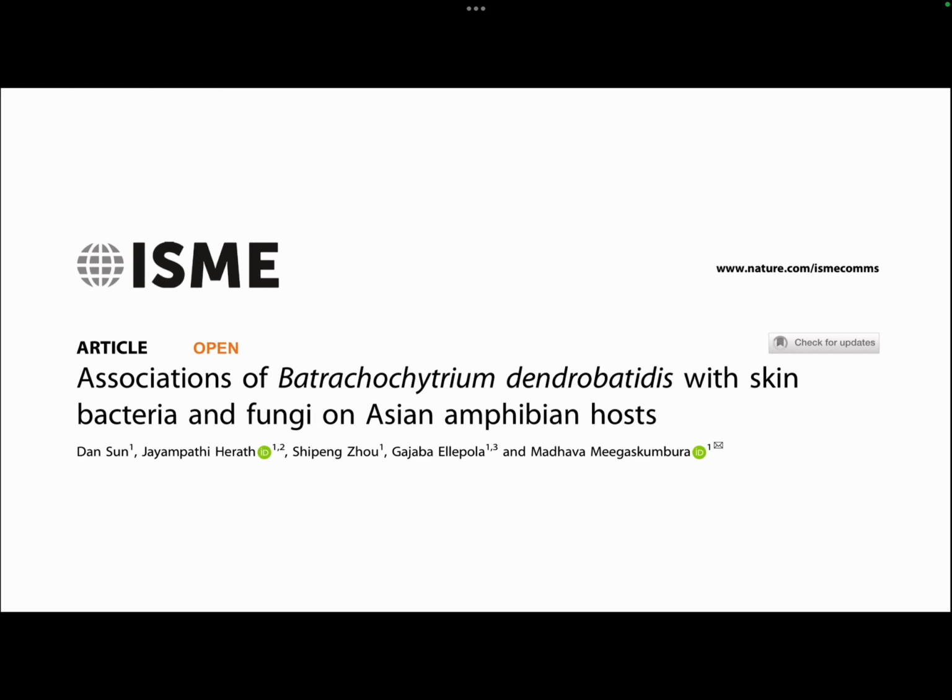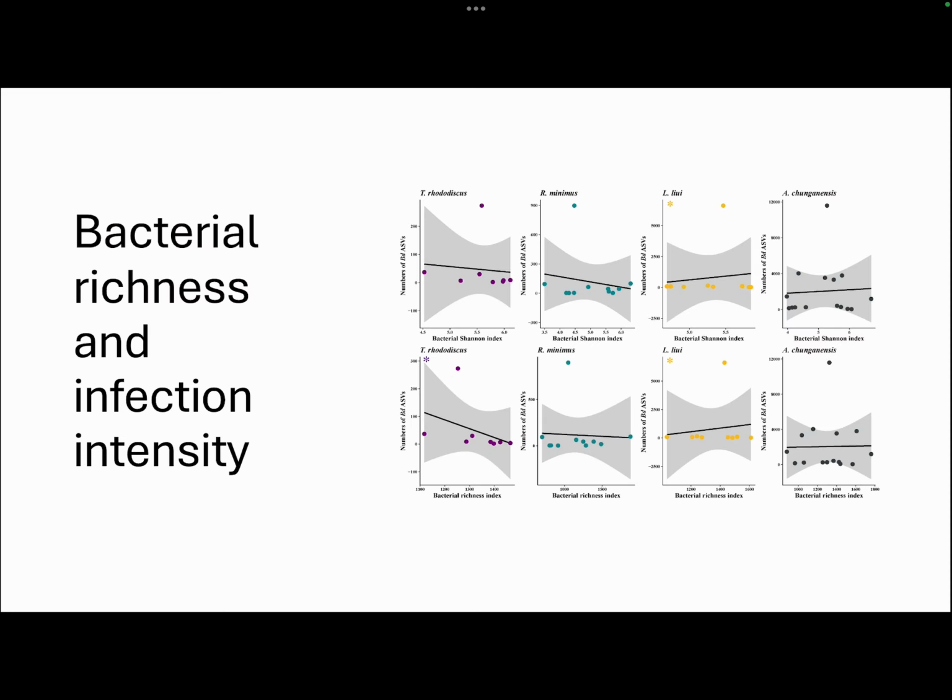This study was done by Sun et al. It looked at the associations of BD with skin bacteria and fungi on Asian amphibian hosts. They examined four anurans, three frog species and one toad species, in the Guangxi province of southern China. Asia has not gotten a lot of study regarding BD infection in amphibian hosts, so this is where they wanted to focus. What was noteworthy is that there was a correlation between bacterial richness and infection intensity.